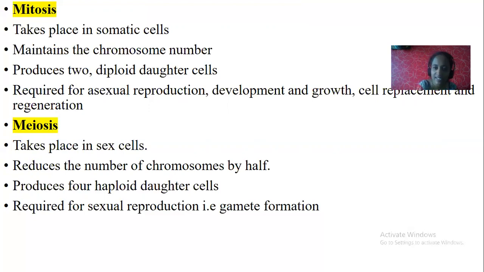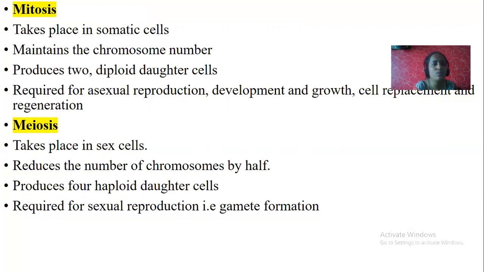During mitosis, one parent cell possesses 46 chromosomes. When it divides equally into two daughter cells, just like an amoeba, both daughter cells possess 46 chromosomes each. So parent as well as daughter cells are almost similar, with the same number of chromosomes.